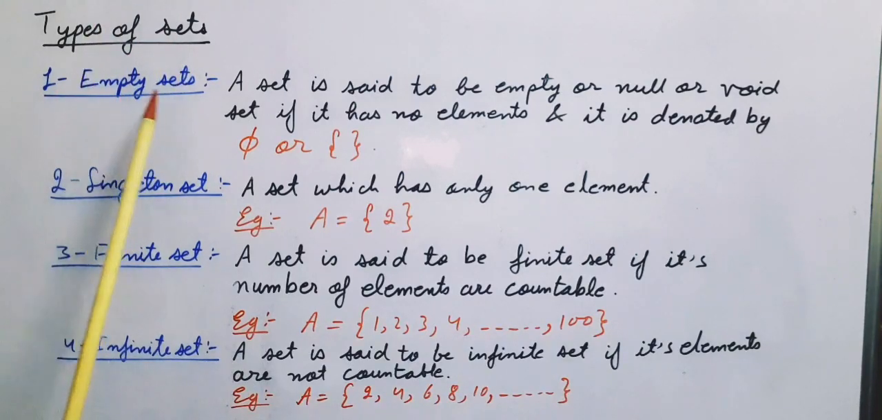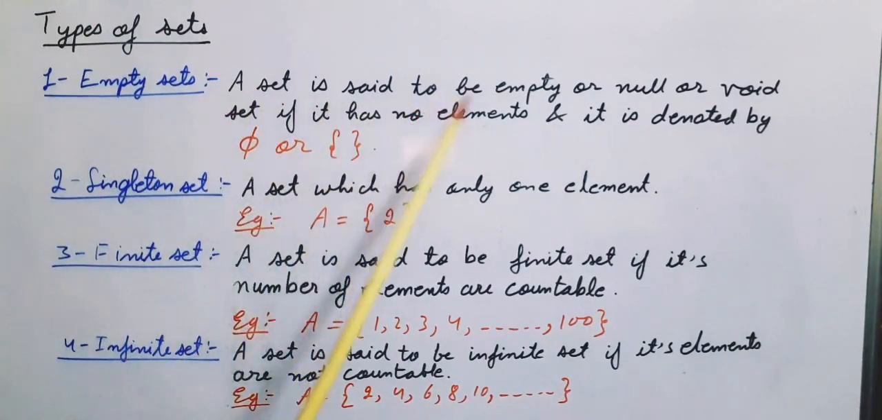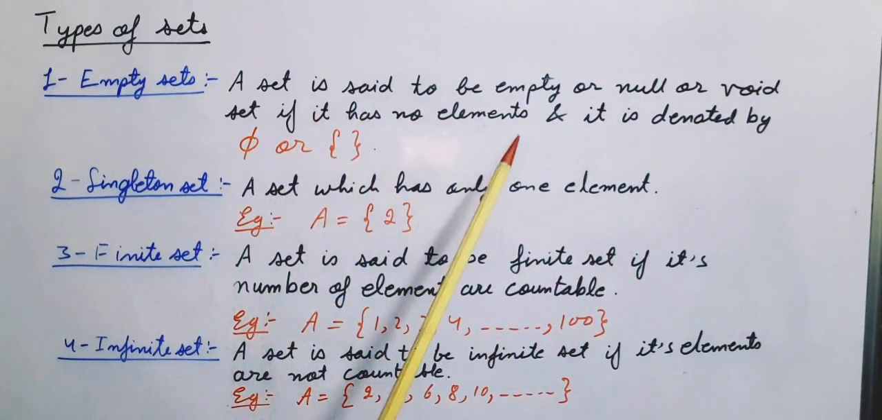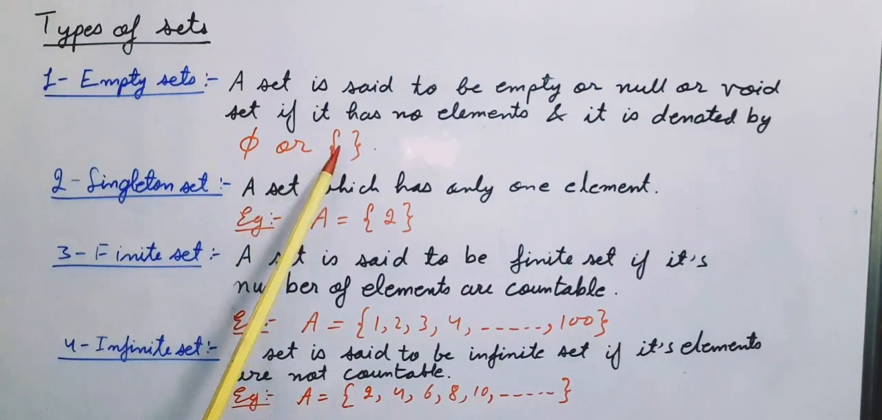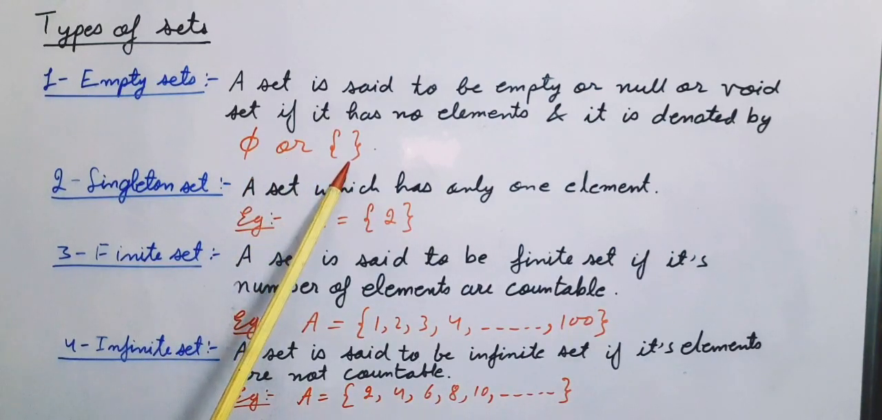Today we will discuss types of sets. First type is empty set. A set is said to be empty or null or void set if it has no elements, and it is denoted by phi or only by curly braces which has no elements.